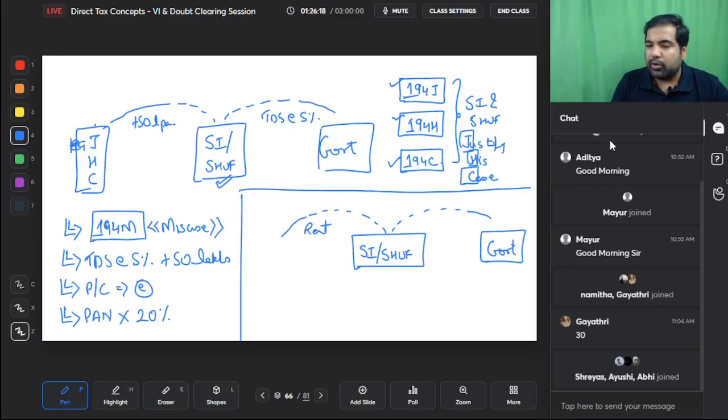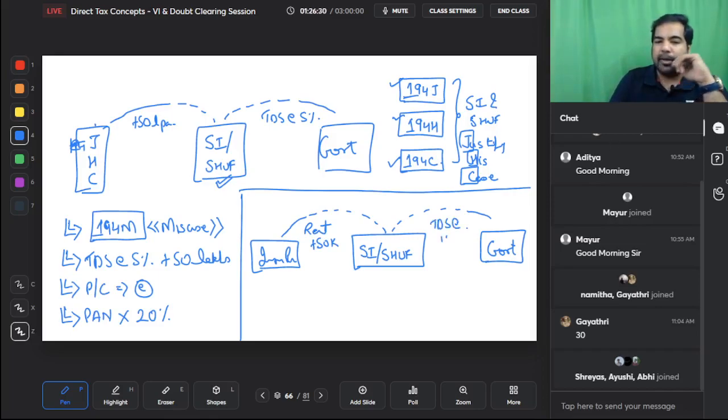So here, small individual, small HUF, when they are paying rents towards immobile property, and if the rent is more than 50,000 per month, then there will be TDS. They will have to deduct and pay to the government at the rate of 10%. This is called section 194IB, because even small individual, small HUF found it impossible to buy, and hence they would rent out. 194IB, impossible to buy, says TDS at the rate of 10% if the rent is more than 50k.